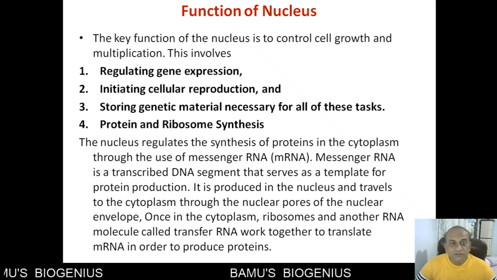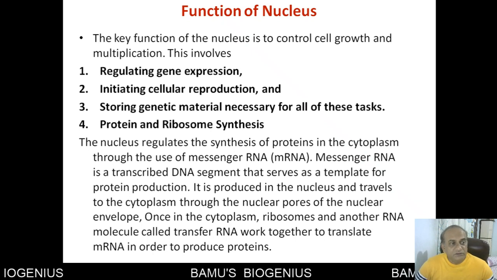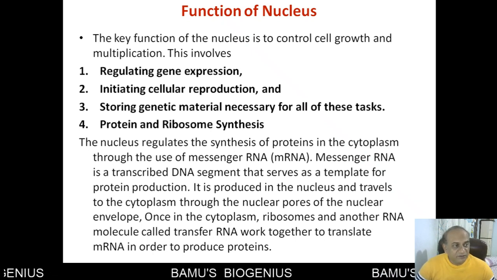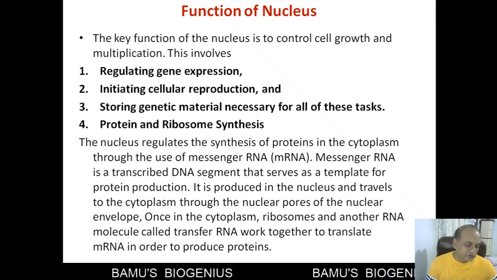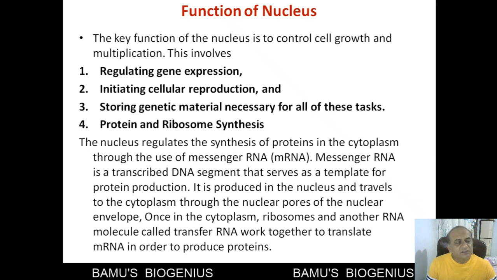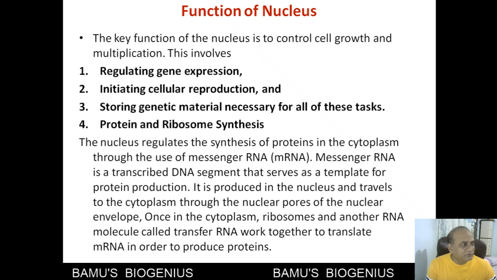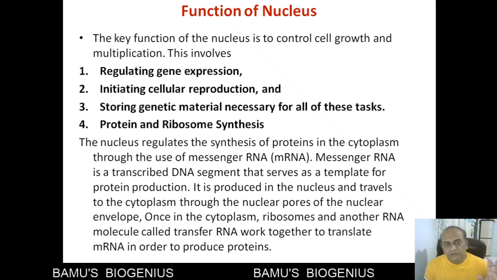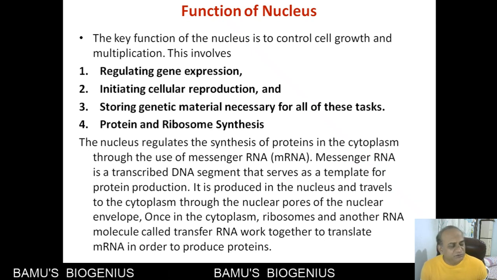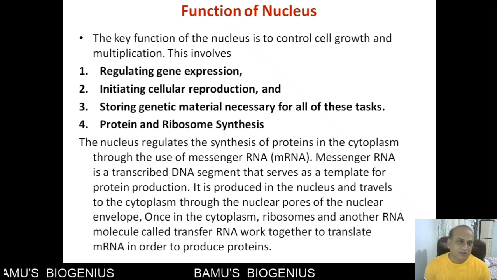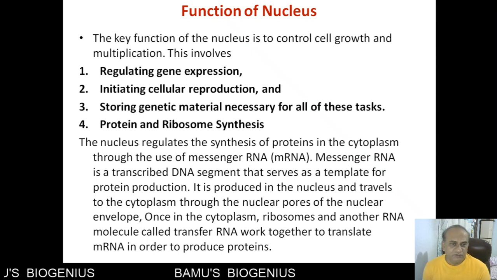The second function is that it initiates cellular reproduction. We have seen that cells undergo mitosis. They are in a constant cell cycle, and they perform this particular function of division. So for initiating cellular division, the nucleus is the most important thing during cellular reproduction.